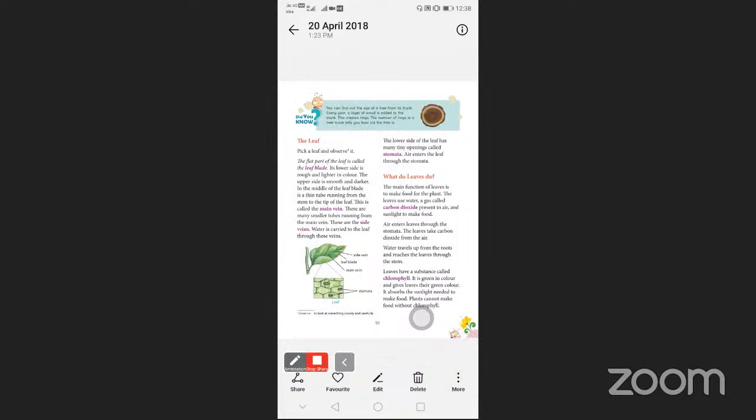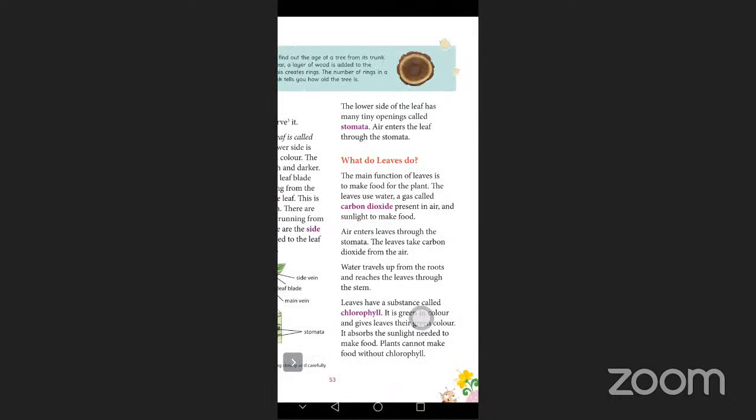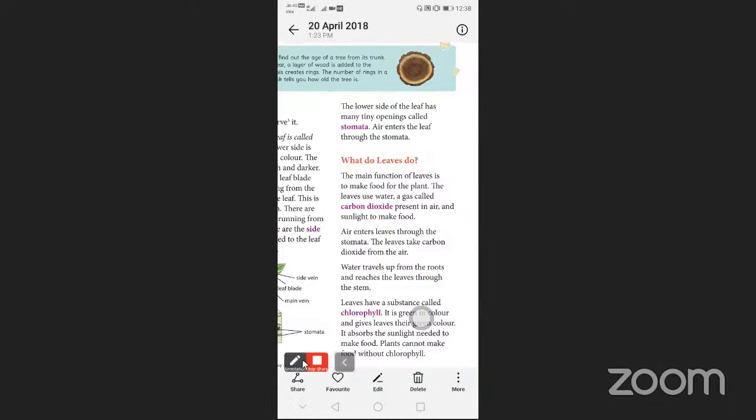What do leaves do? In the plant there are leaves, but what can the leaves do for a plant? The main function of leaves is to make food for the plant. The leaves use water, a gas called carbon dioxide present in air, and sunlight to make food.